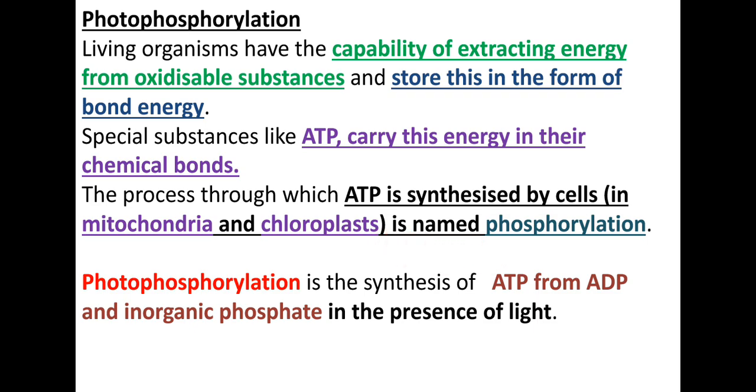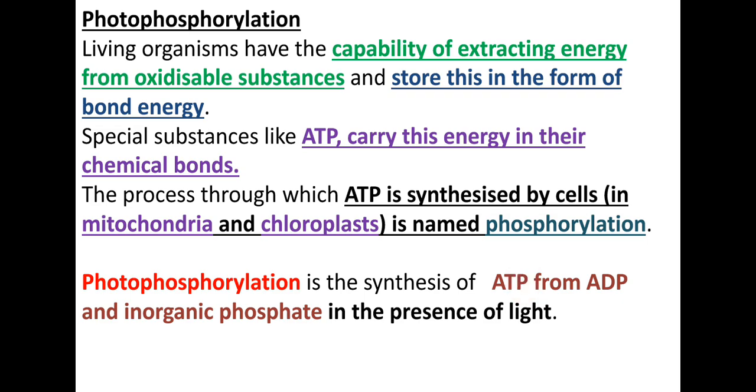Coming to the next process, that is photophosphorylation. The name itself indicates in presence of light. If the phosphorylation is occurring within the chloroplast, then we call it photophosphorylation. It is defined as the synthesis of ATP from ADP and inorganic phosphate in presence of light with the help of an enzyme, that is ATP synthase.